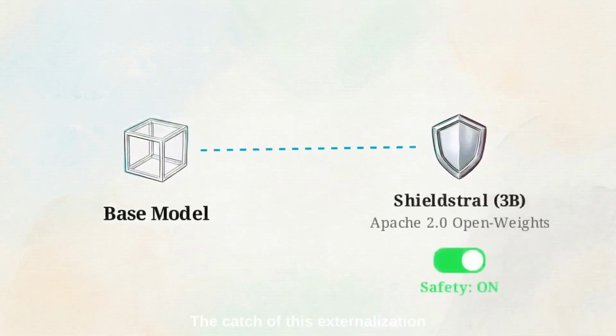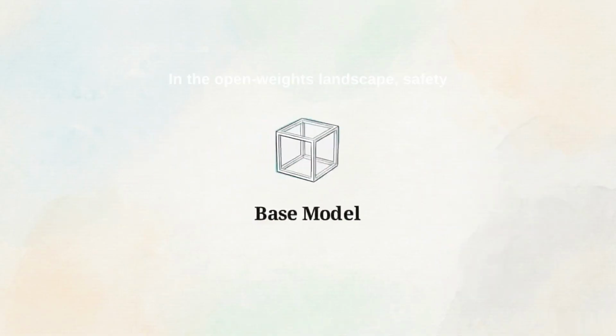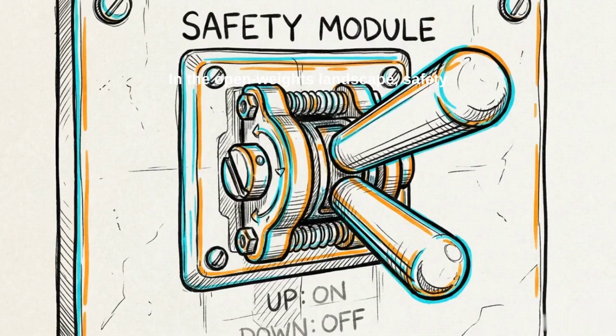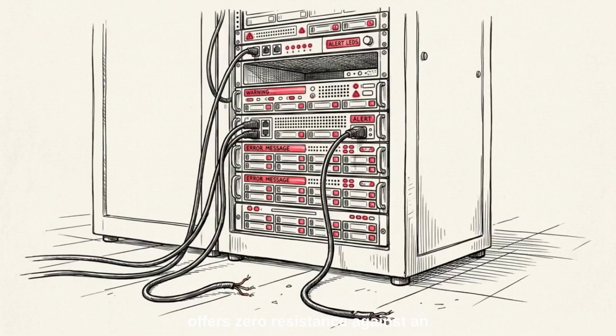The catch of this externalization is that Shieldstral is also an Apache 2.0 open weights model, meaning running it alongside a base model is voluntary. In the open weights landscape, safety functions as a deployment choice rather than an inherent model property. Shieldstral protects platforms that want to be safe, but it offers zero resistance against an actor who simply chooses not to deploy it.